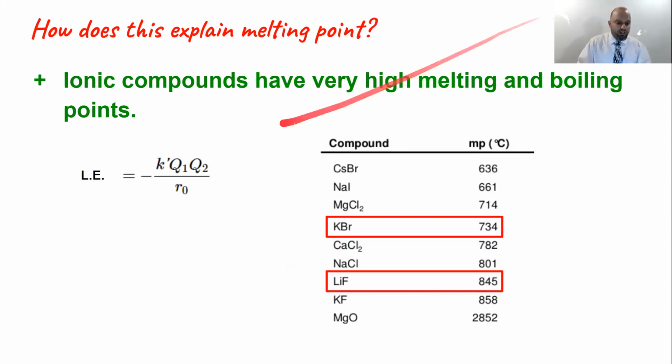Looking at the equation, if the charges are the same, Q1 and Q2, but the distance between the ions is greater, that means the denominator is getting bigger, and the lattice energy, the amount of energy to pull it apart, is going to decrease. Thus, we observe lower melting points for bigger ionic compounds, and greater melting points for smaller ionic compounds.